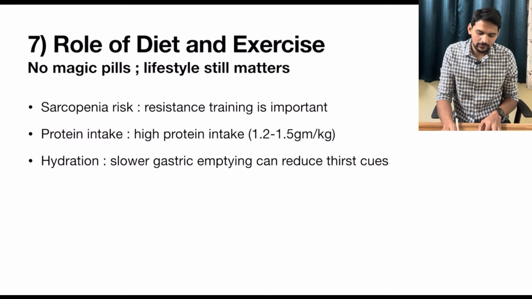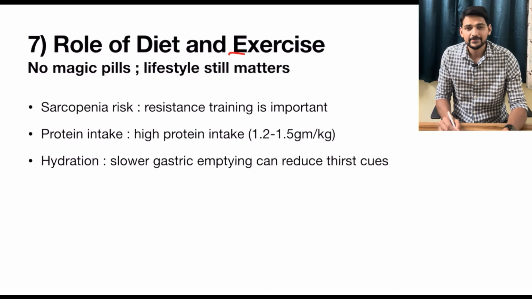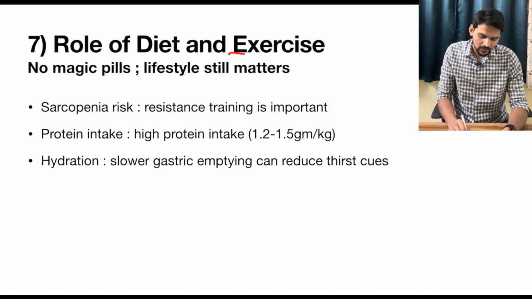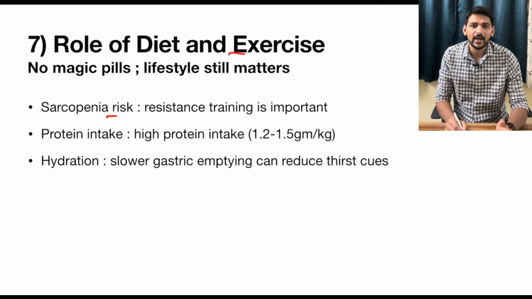Then comes the role of diet and exercise. Remember, these are not magic pills. Lifestyle still matters. There might be risk of sarcopenia because with rapid weight loss, it is a common physiology of the body to lose fat as well as muscle mass. So our aim should be to reduce fat, not the muscle mass.